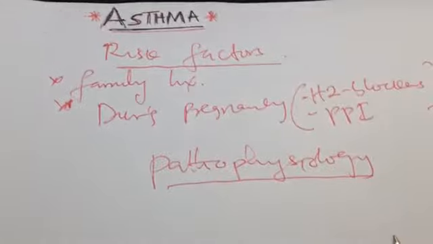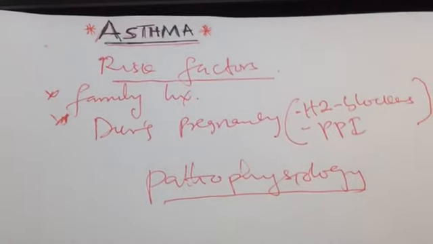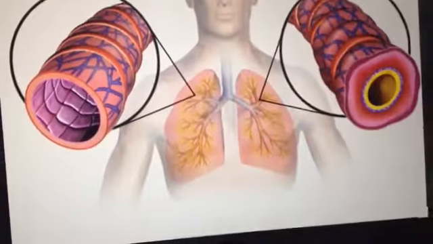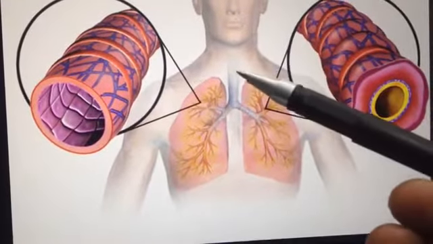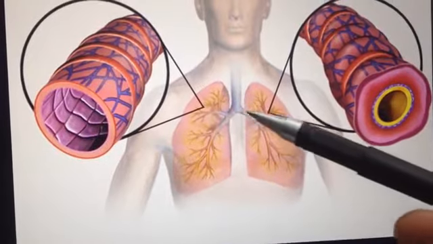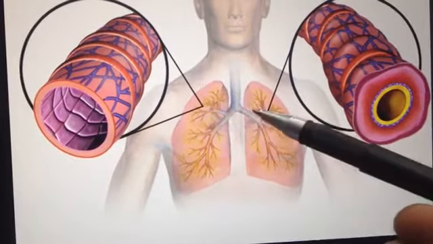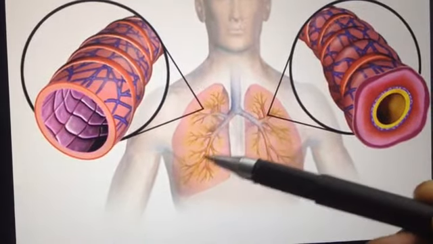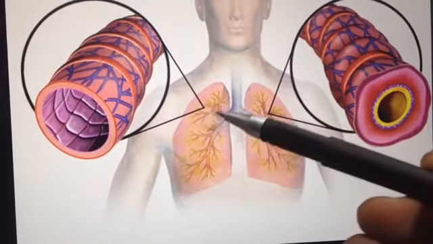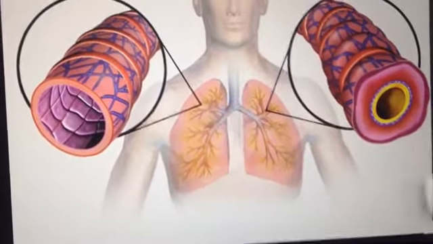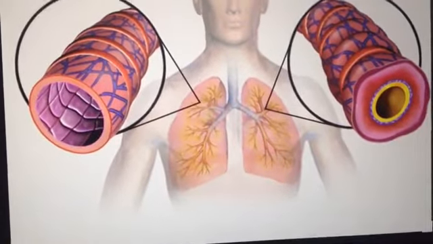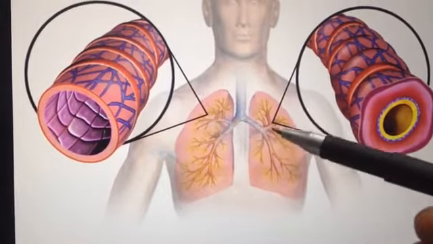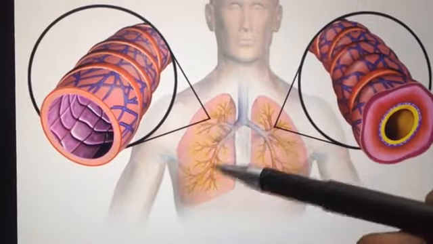So in the pathophysiology of asthma, whatever the cause or whatever the risk, let us show the airways again. This is called the trachea. Here we have the two primary bronchi, then the secondary bronchi, then the bronchioles separating and sprouting up. In asthma, these airways become narrowed, right? All the bronchial tree becomes very narrowed.